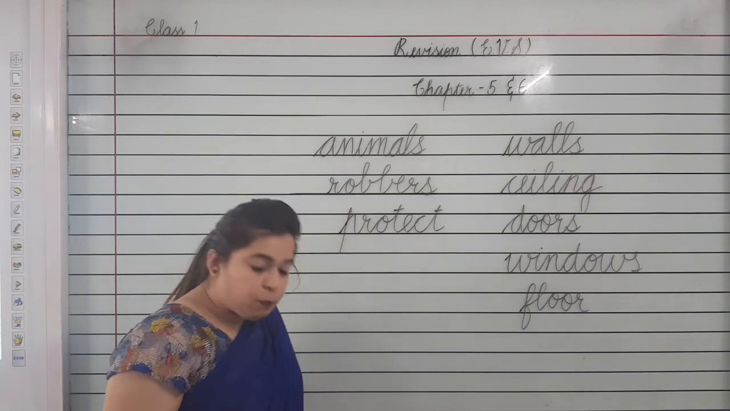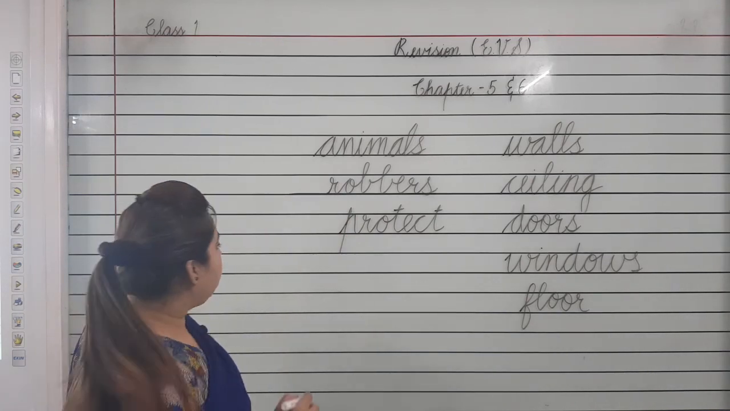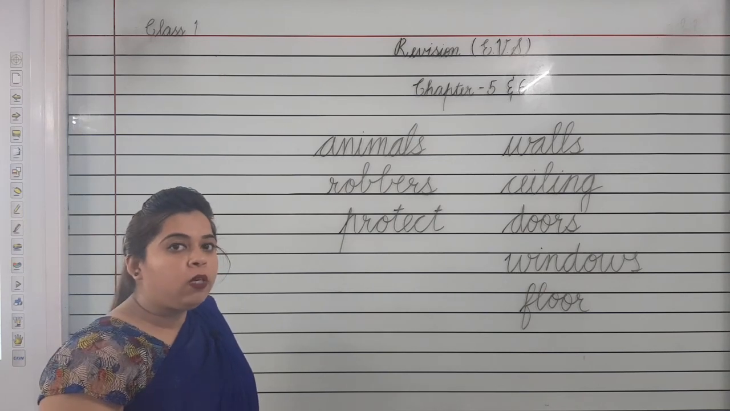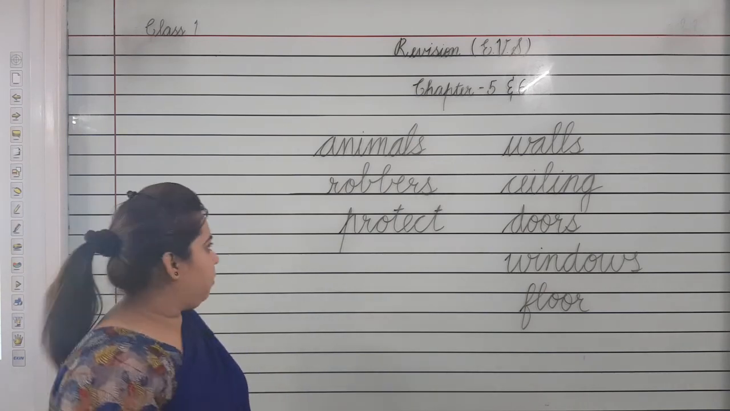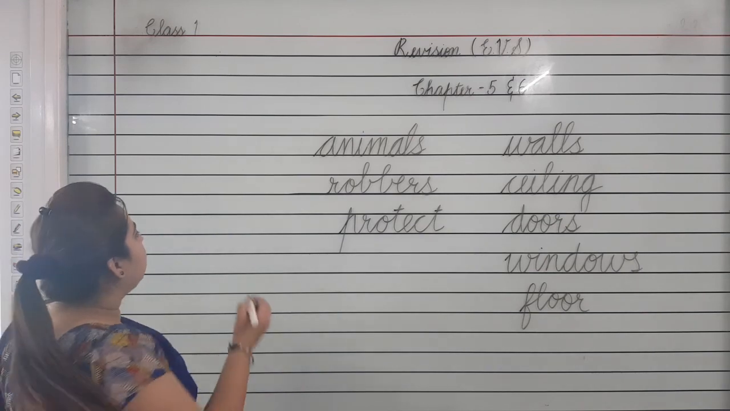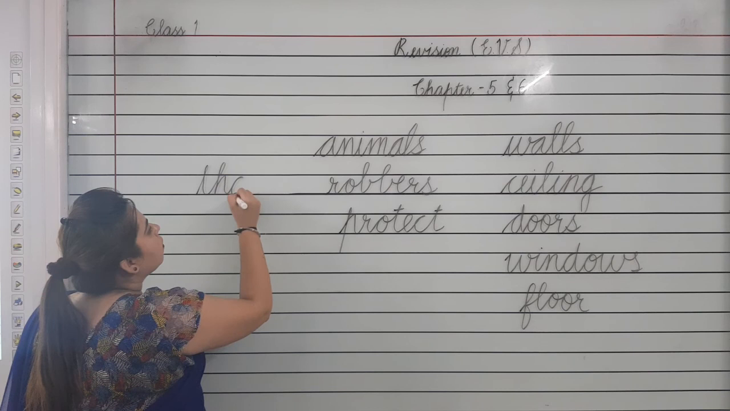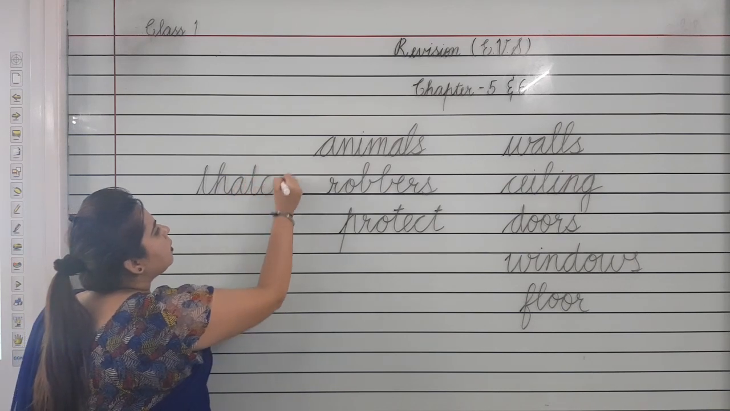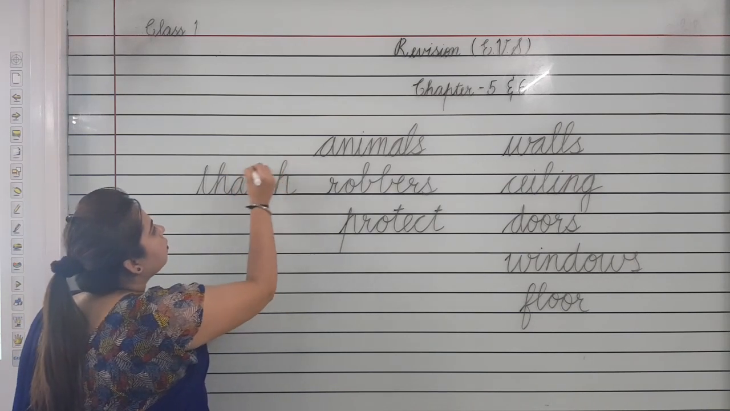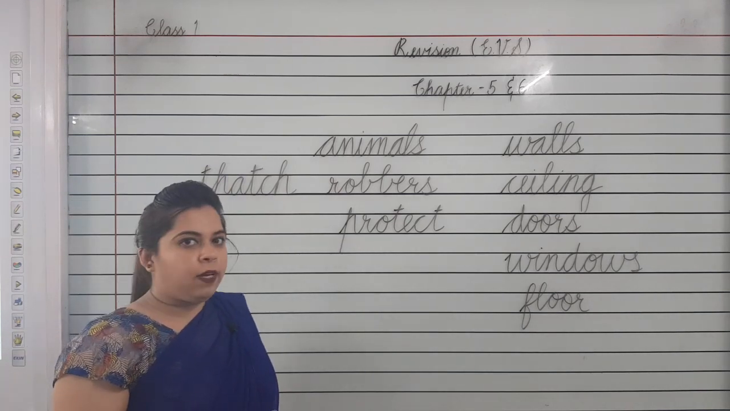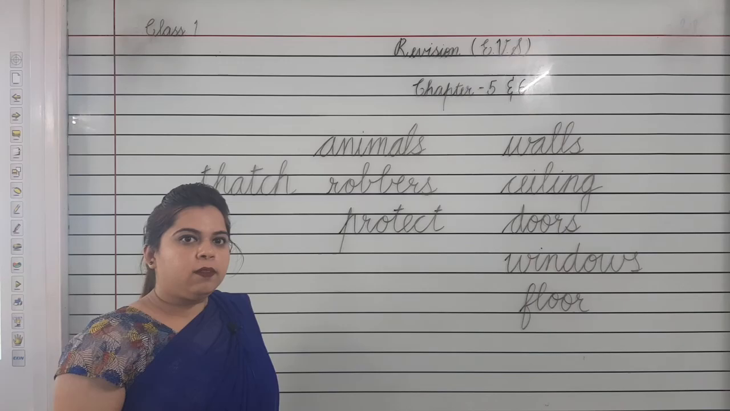Now we will learn spelling of thatch. Hut is made of mud and thatch. And where is hut found? Hut is found in villages. Now let's see the spelling of thatch. T-H-A-T-C-H. I hope these words are clear to you and you must have revised twice these spellings with me.